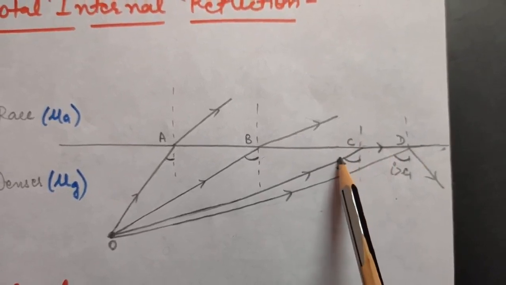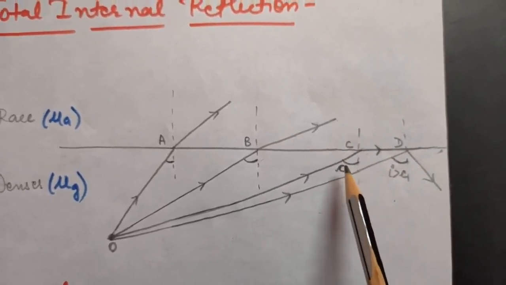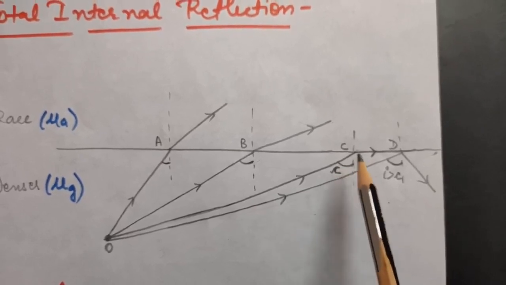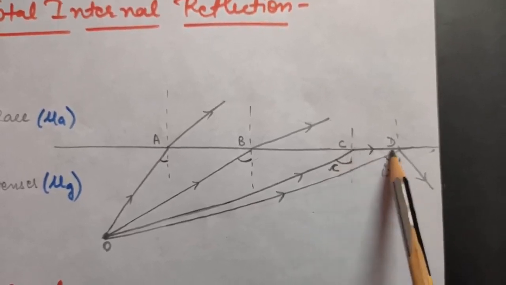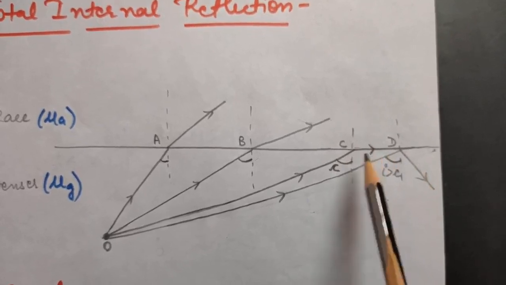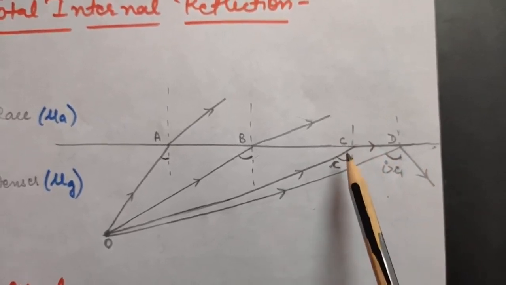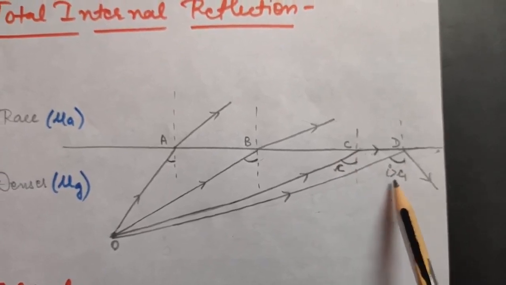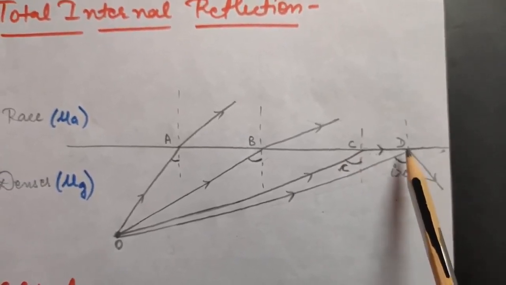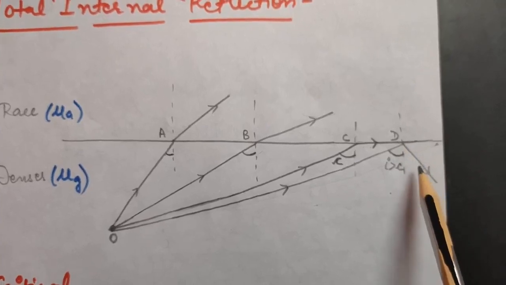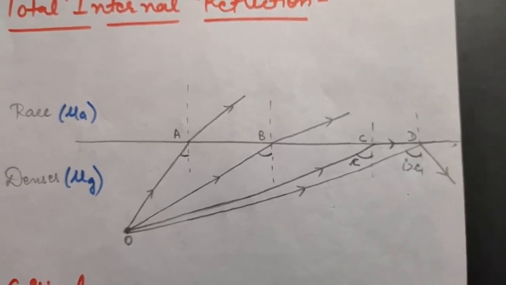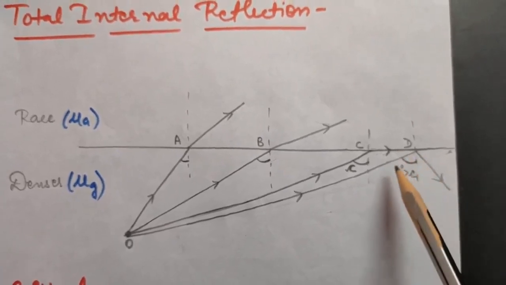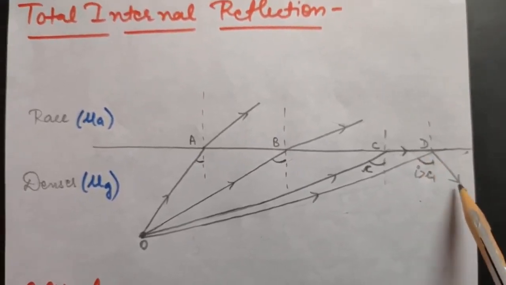Then there will come an angle of incidence which is called the critical angle of incidence, or you can say only critical angle, for which this refracted ray will pass parallel to the surface. After that, if we increase this angle of incidence, that is, if the angle of incidence is greater than the critical angle, then this light ray will bend back inside the denser medium. So this condition is called total internal reflection.